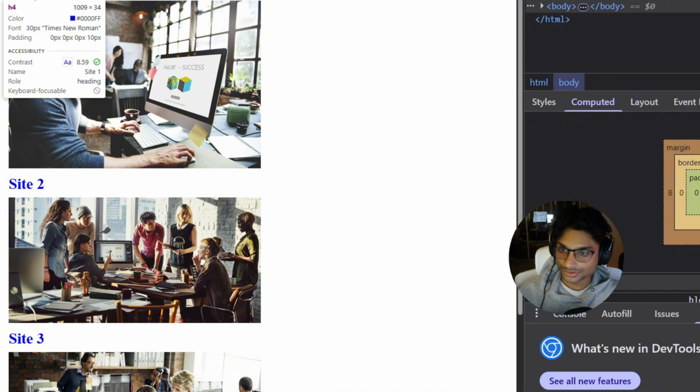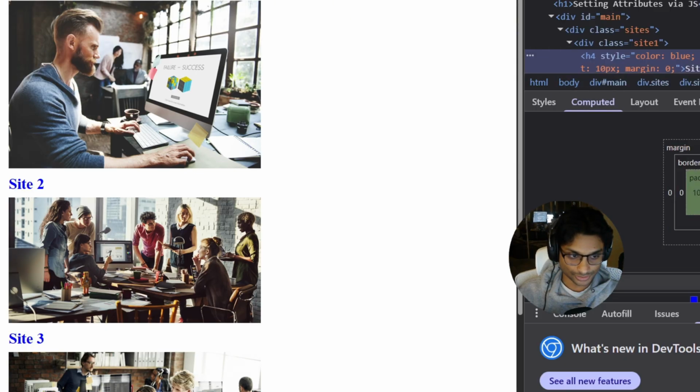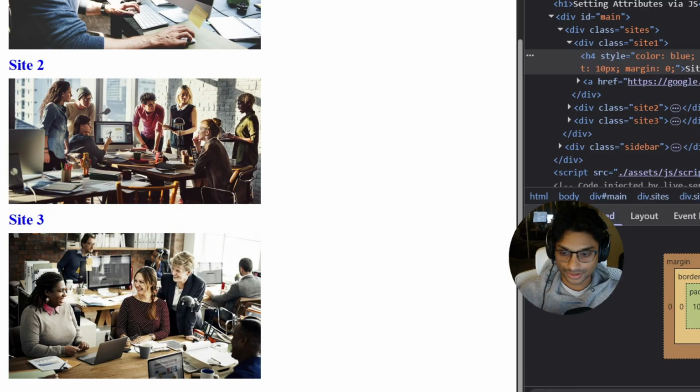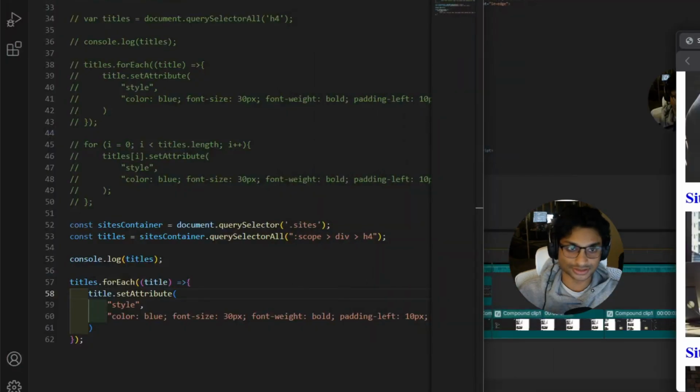Right? So it's got the font size, it's got the padding on the left, and no margins. And this now excludes the title that is not inside of the sites container.